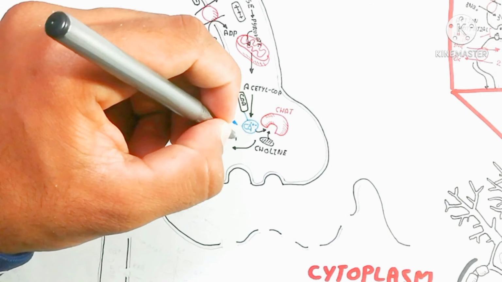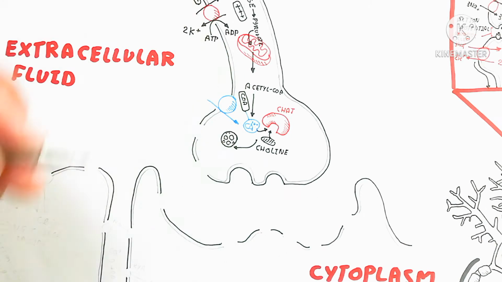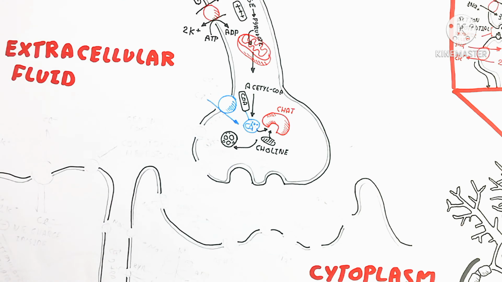After the calcium is used, it moves out, and potassium will move inside, because choline contains a negative charge.